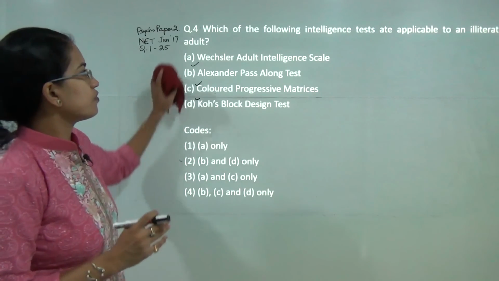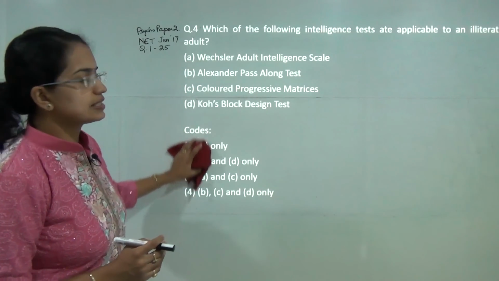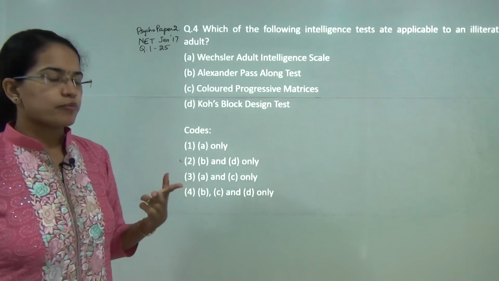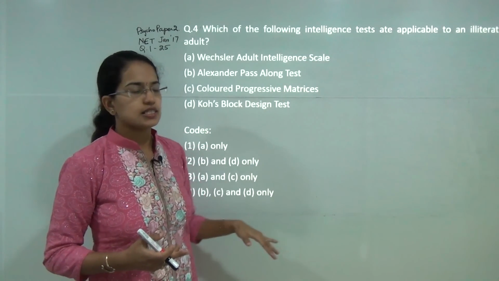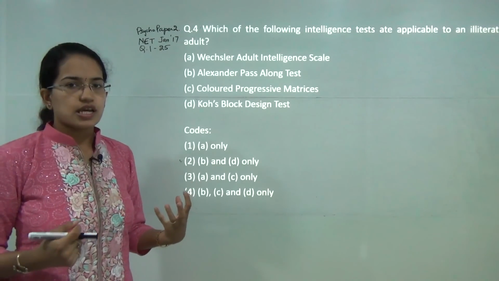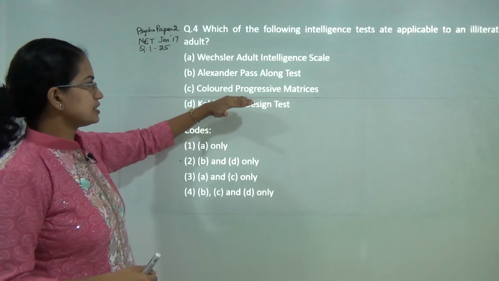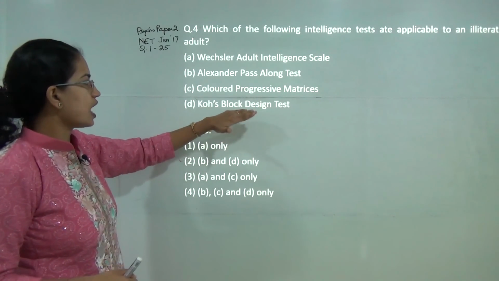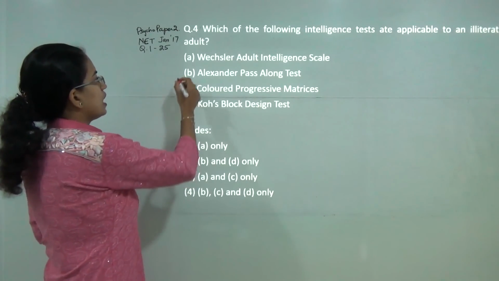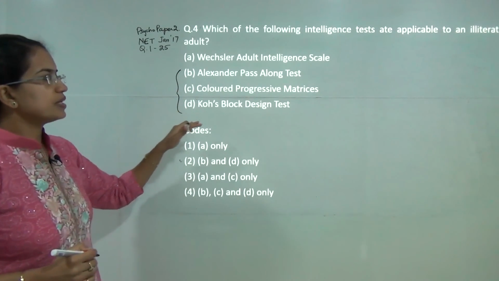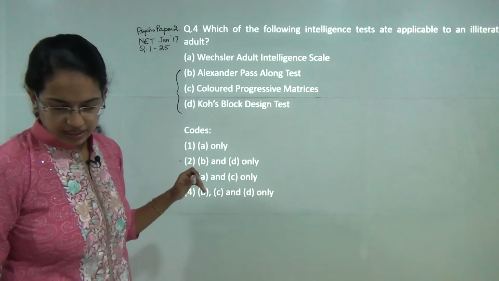Next question, which of the following intelligence tests are applicable to illiterate adults? Now intelligence test can be either verbal test or performance test. All the performance tests can be applicable to illiterates and children because they are easier to understand and they do not involve use of language. So Alexander pass along test, colored progressive matrix test by Ravens and Koh's block design test, all of these three are performance based tests and would be applicable for illiterate adults. So B, C and D would be the correct answer here.